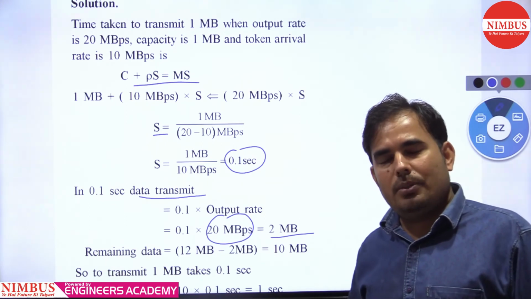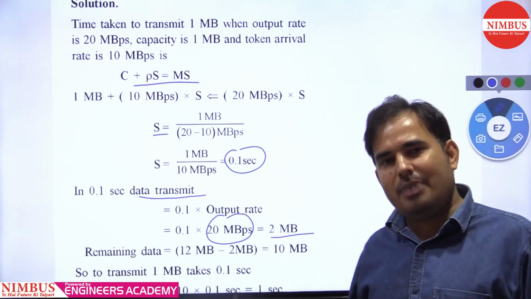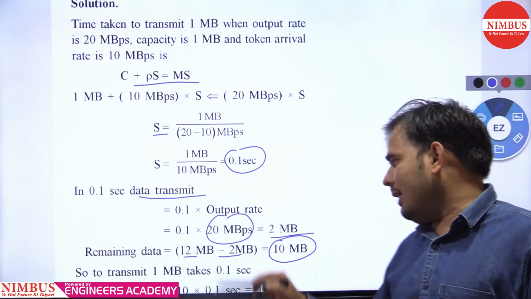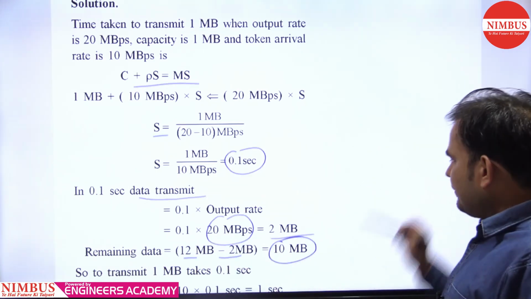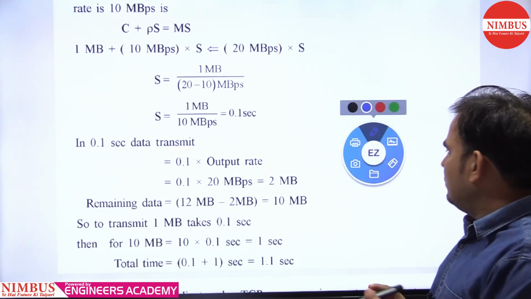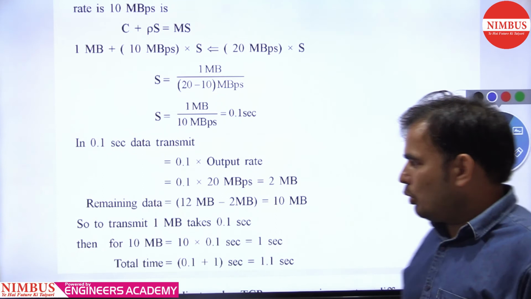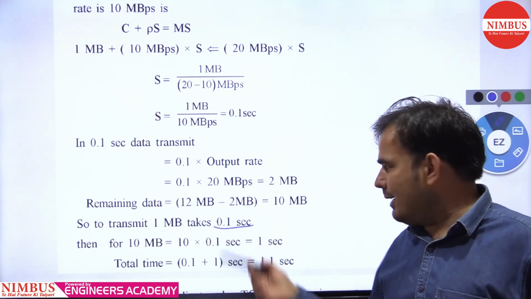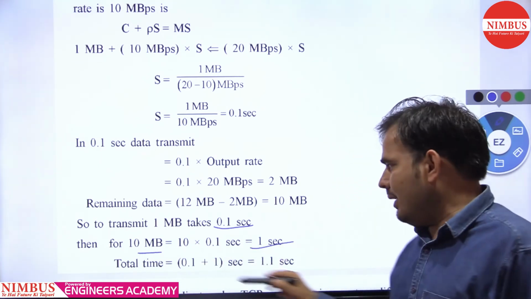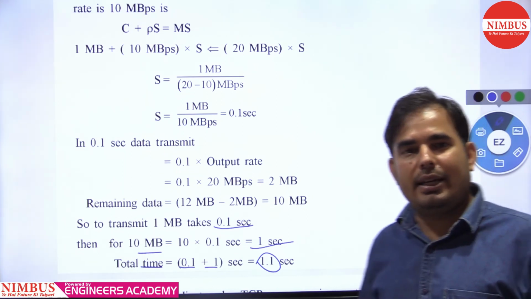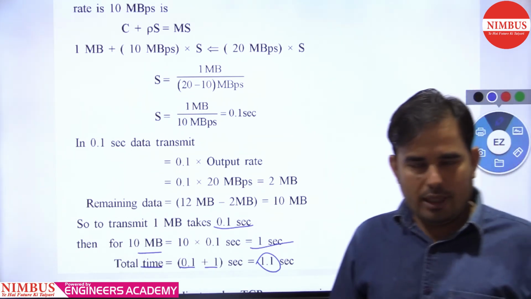The total data is 12 megabytes, so 12 minus 2 leaves 10 megabytes. If 1 MB takes 0.1 second, then 10 MB will take 1 second. The total time is 0.1 plus 1, which is 1.1 seconds.